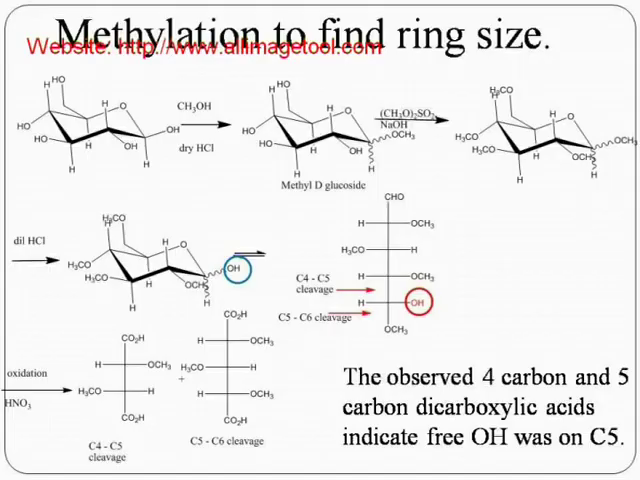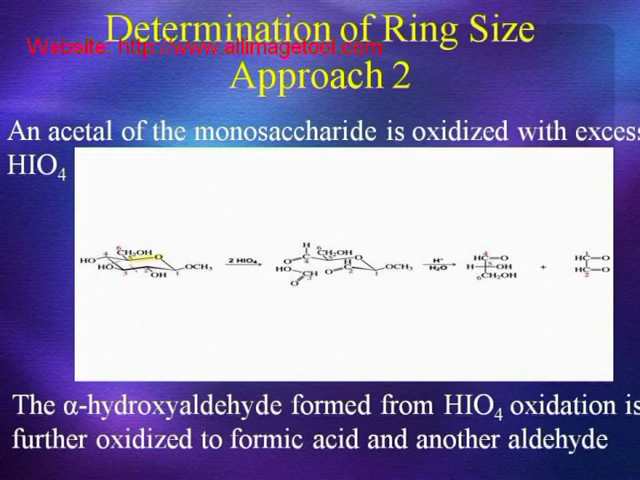The observed 4-carbon and 5-carbon dicarboxylic acids indicate the free OH was on C5. Determination of ring size, approach 2. An acetal of the monosaccharide is oxidized with excess HIO4. The alpha hydroxyaldehyde formed from HIO4 oxidation is further oxidized to formic acid and another aldehyde.